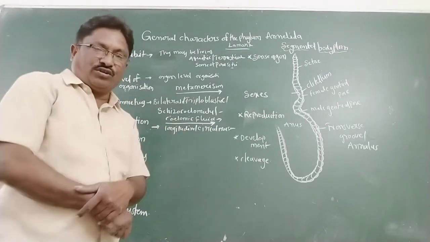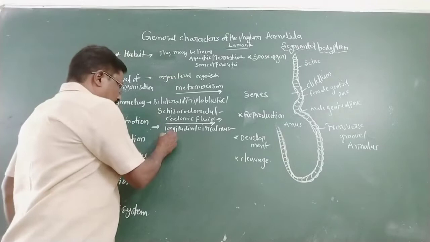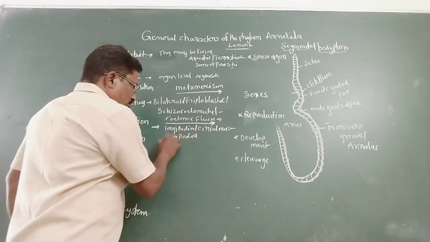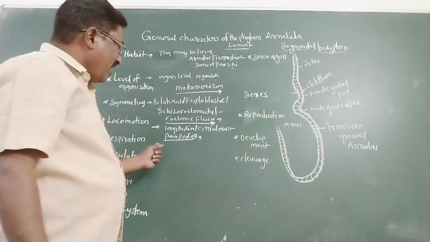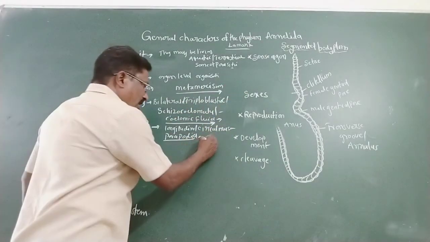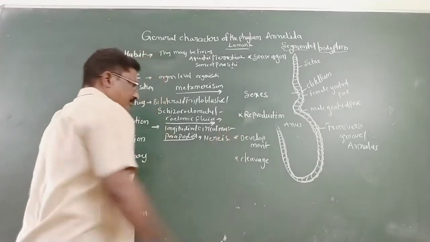Another locomotor organ is parapodia. Parapodia are highly vascularized parts and are the locomotor organs in Nereis.